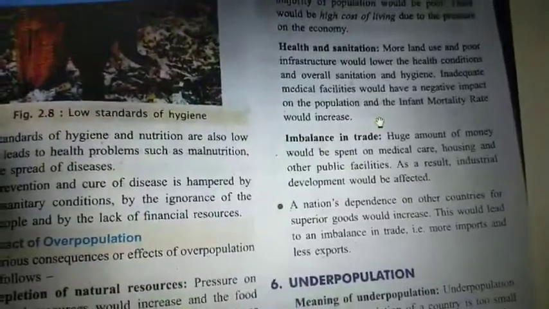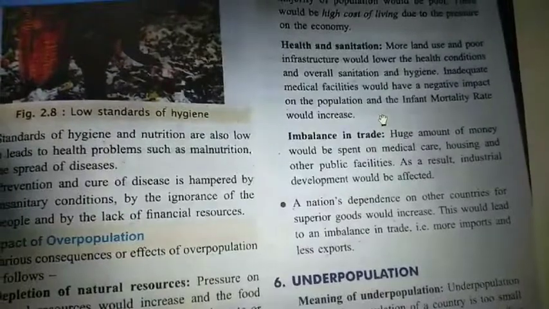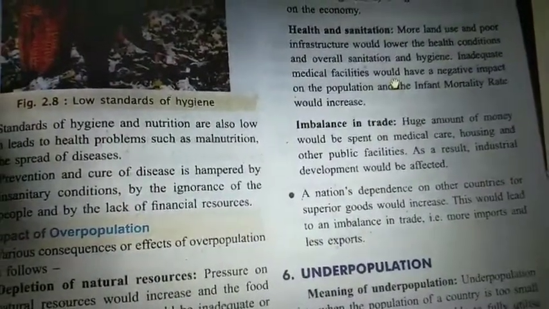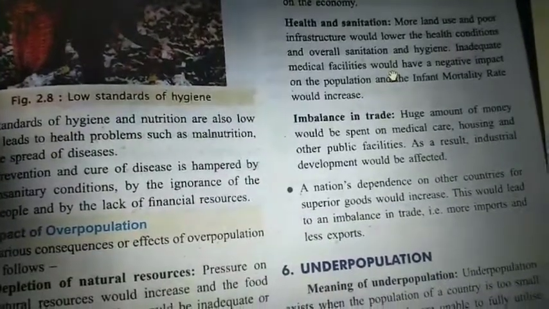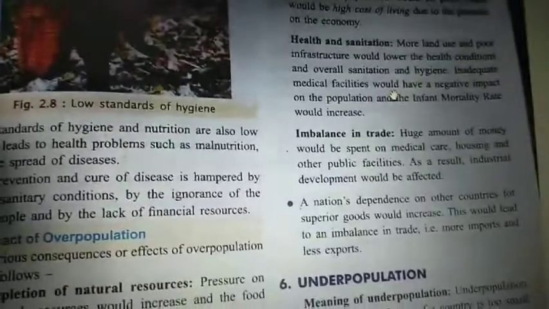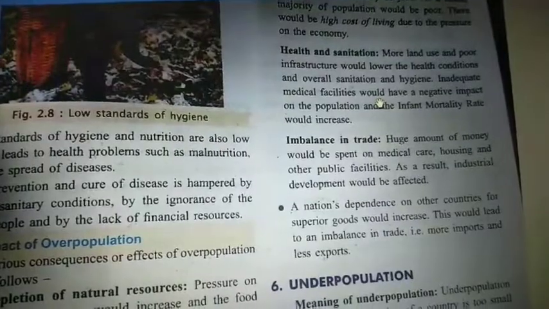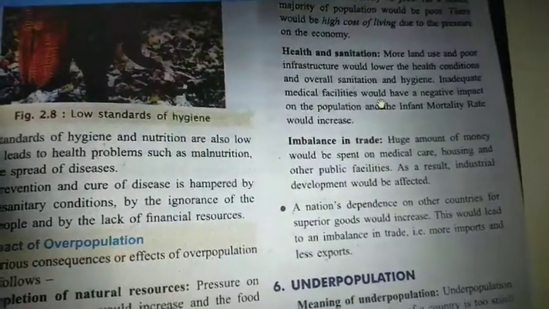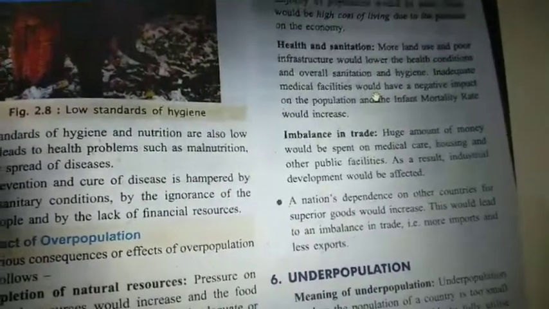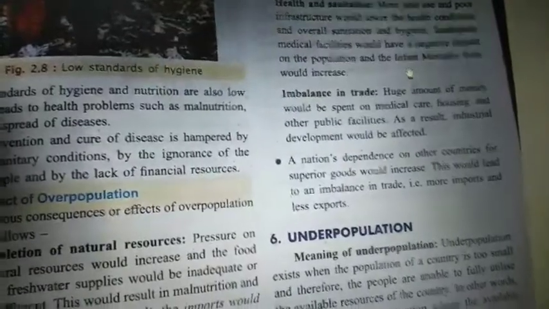The next thing is health and sanitation. As we just discussed, more land use and poor infrastructure lower the health condition. Of course, like our India, many countries are still developing, so they are still in the process of sanitation, and they are still following the rules and regulations of the government, but the hygienic standard we have not yet reached. So these people will naturally have an increasing mortality rate.